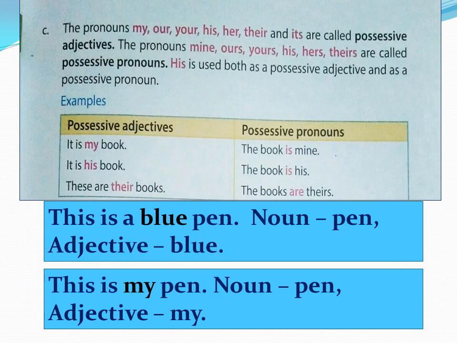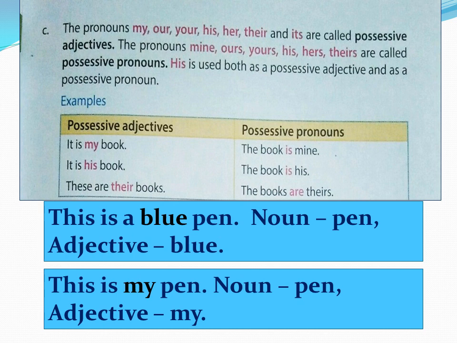Children, we have the third one. The pronouns my, our, your, his, her, their and its are called possessive adjectives. The pronouns mine, ours, yours, his, hers, theirs are called possessive pronouns. His is used both as a possessive adjective and as a possessive pronoun. Now first let us look at adjective, children. Let us revise it. We have already done all the parts of speech. So let us revise adjectives once.